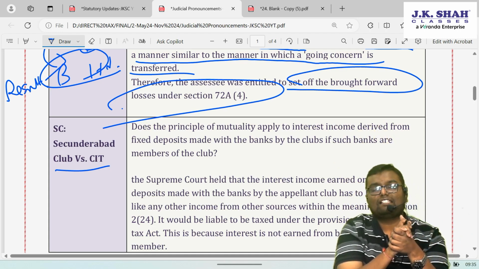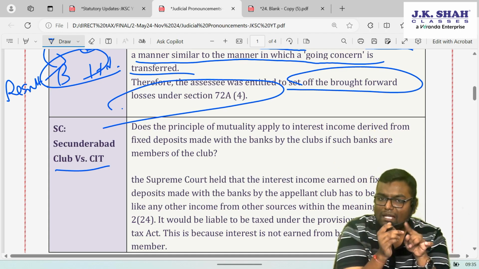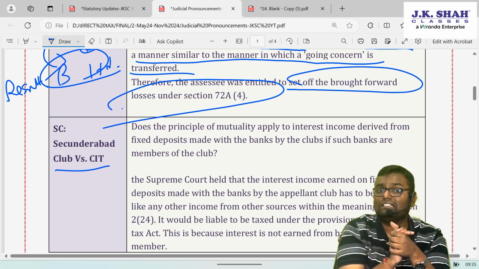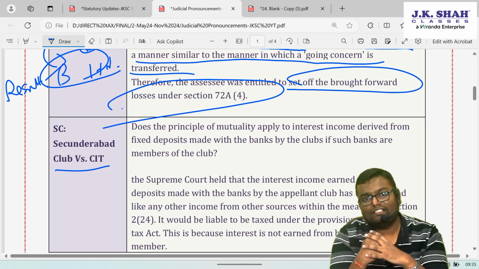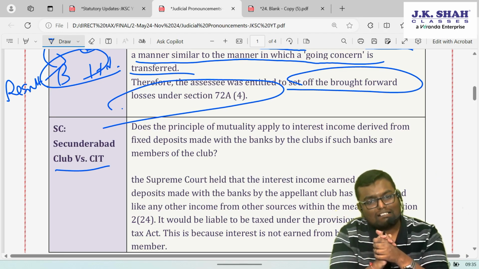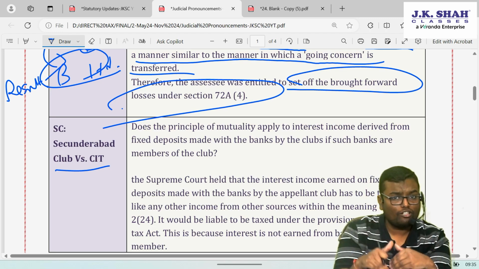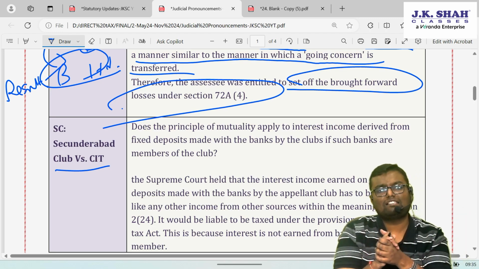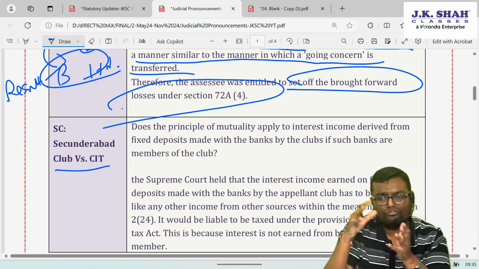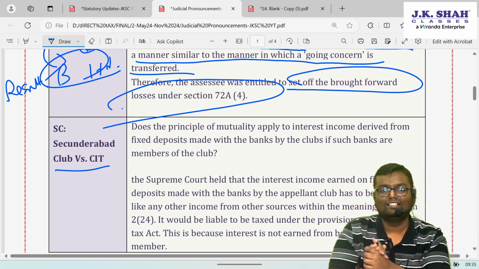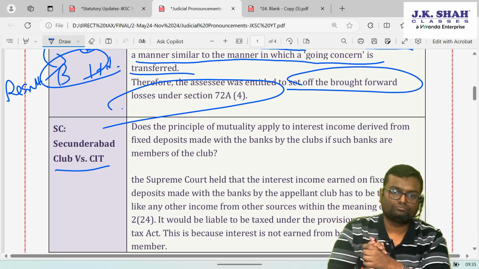Whereas Supreme Court has said that though that person is a member, but he has not given you this income in the capacity of a member. He has given you this income in the capacity of a banker. And that's why you have to see the nature of income, that why it is given. If it is given in the capacity of member, principle of mutual concept applicable. If it is not given under the capacity of member but in some different way, like a business person, that income will be taxable.